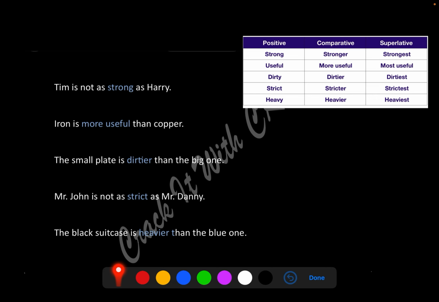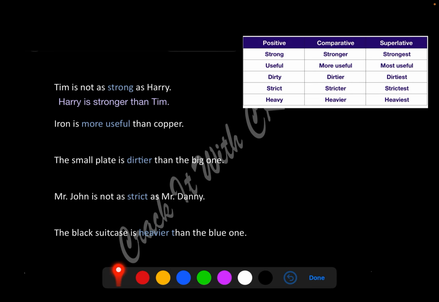Sometimes a student suggests, why can't I say Tim is weaker than Harry? Of course that makes sense, but here we are going to only use this adjective. We cannot change the adjective that is given in the sentence, okay? Tim is not as strong as Harry. Harry is stronger than Tim. So strong has become stronger, and we have changed the degree.